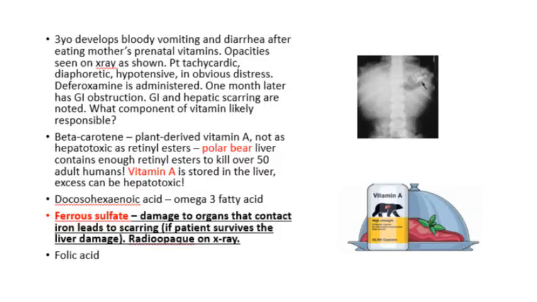Since the child was given deferoxamine, I hope that you guessed that it was iron or ferrous sulfate. Iron is radio-opaque on X-ray. Iron causes damage to the organs that it contacts, and it can lead to scarring if the patient survives the liver damage.